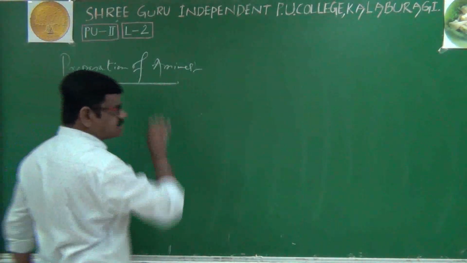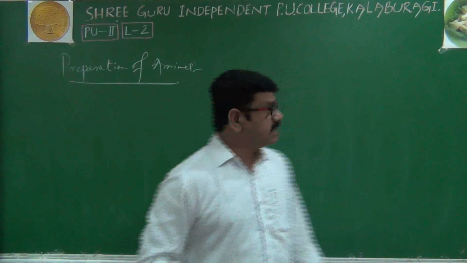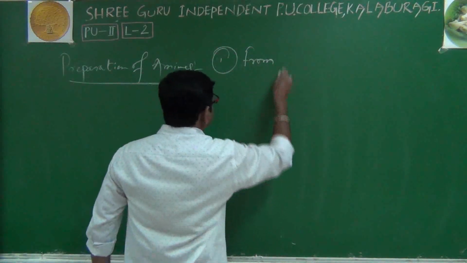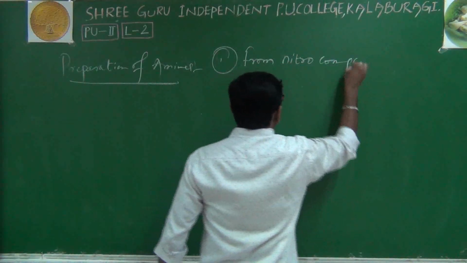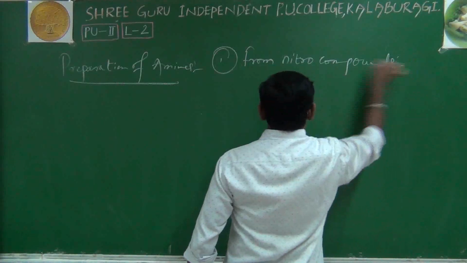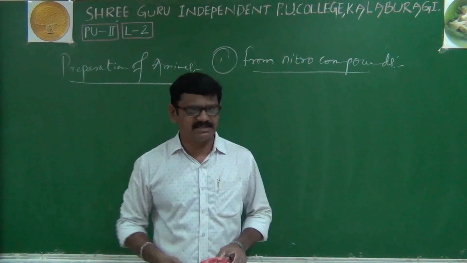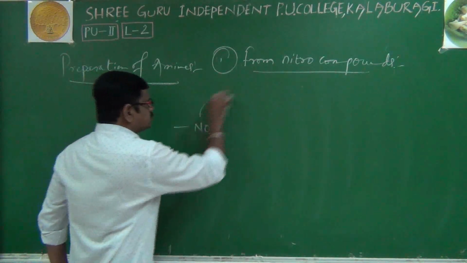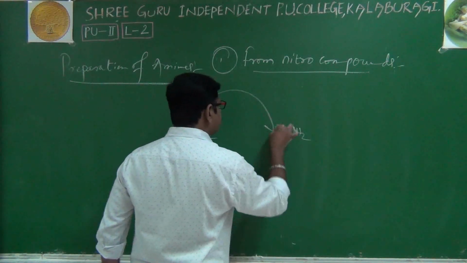We will have many preparations for these amines. We will discuss the first preparation, that is from nitro compounds. How nitro compounds will be converted to amines is the question. A nitro compound is nothing but NO2, which should be converted to NH2.